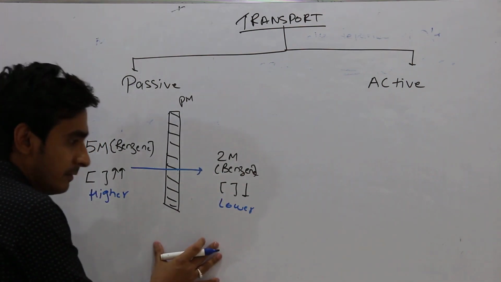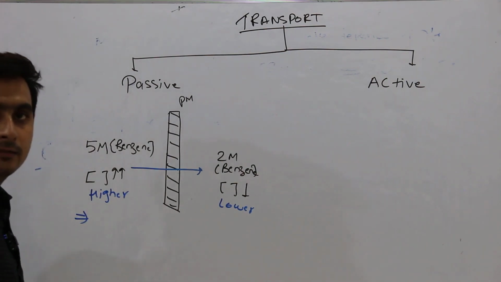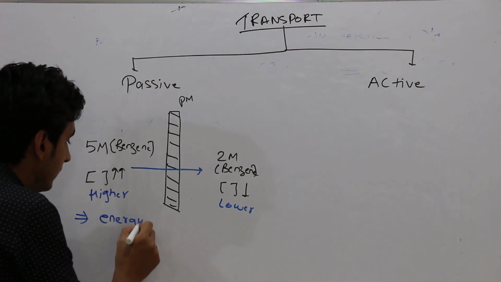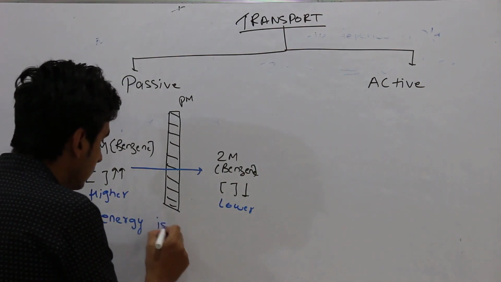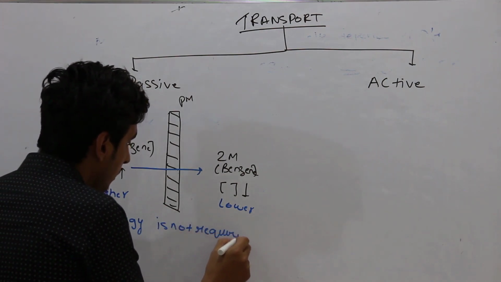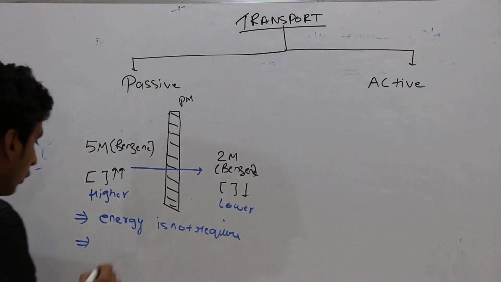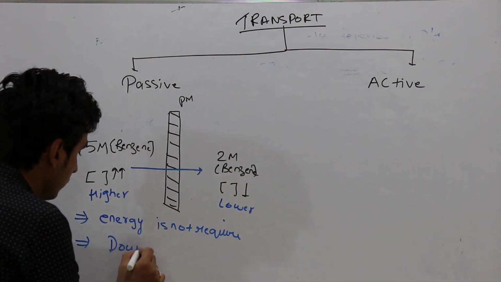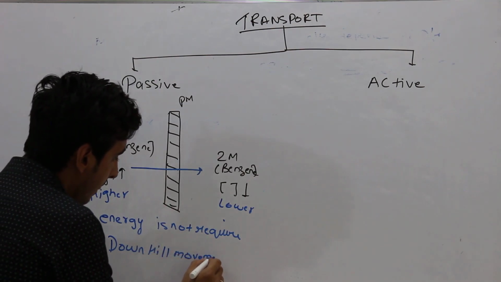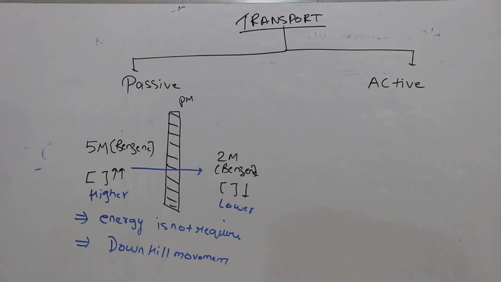This is called a passive transport. Here you don't need to spend any energy. So energy is not required. The most important thing is that in the passive transport, energy is not required. Since it's moving from higher to lower, we can call it a downhill movement.